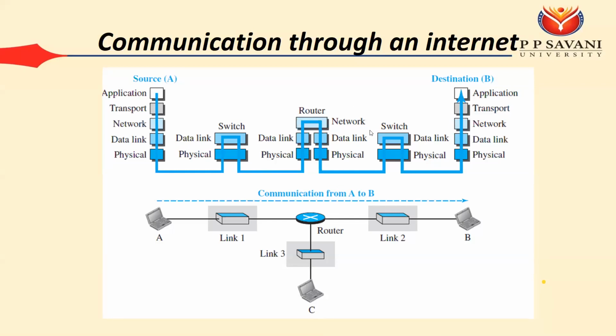In the same way, when your data reaches the destination network, there are again various switches where we need to worry about the physical and data link layers. But finally, when the data reaches the server on the destination side, there we need to worry about all 5 layers: physical, data link, network, transport, and application.